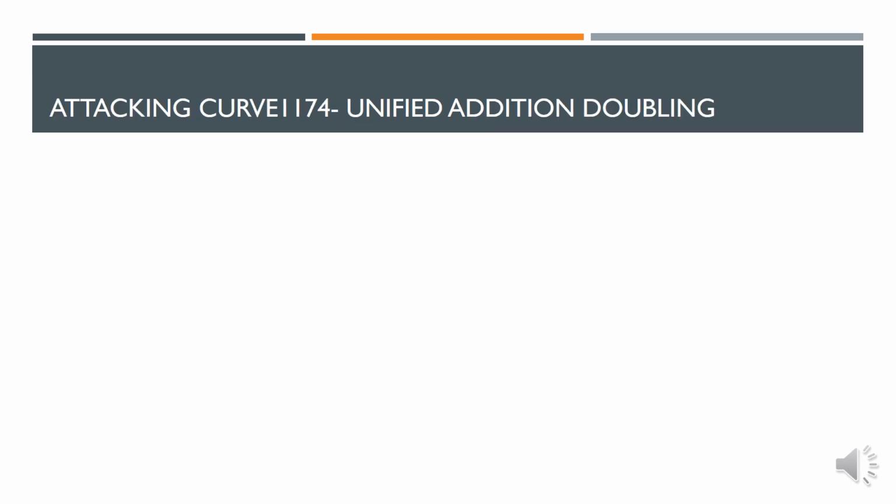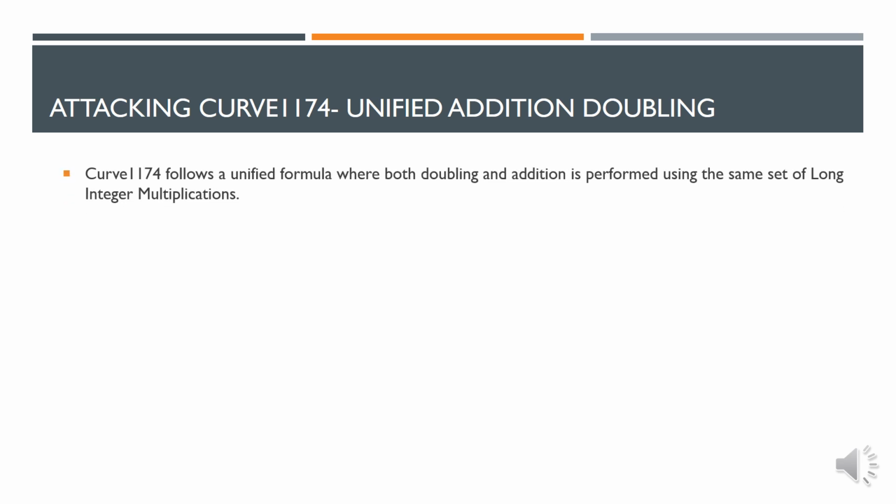In this part of the talk, we focus on algorithms which do not include any direct control flow moderation based on the secret bits. Thus, we go one step further to understand the template building and template matching of intermediate data-based conditional structure of modular reduction. Curve 1174 follows a unified formula where both the doubling and addition operations are performed using the same set of long integer multiplications. Each long integer multiplication has a modular reduction step which is typically carried out using data-dependent conditional structure. This structure is dependent on the input data as well as the secret scalar.